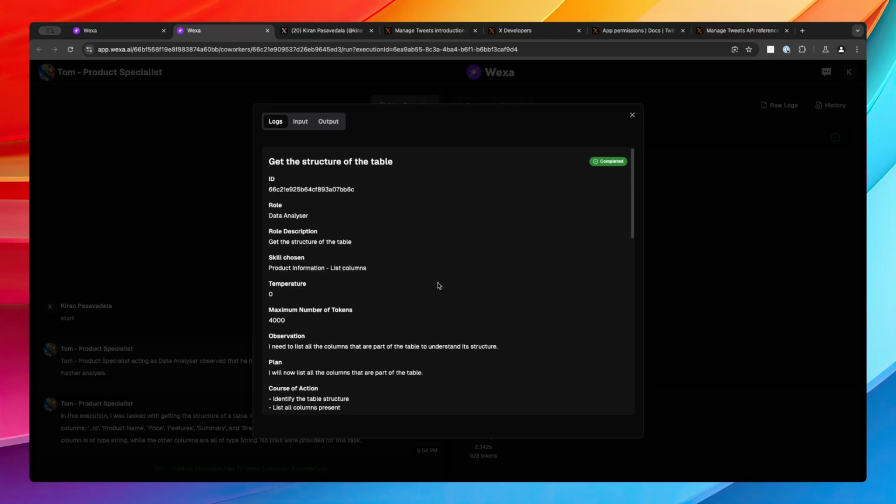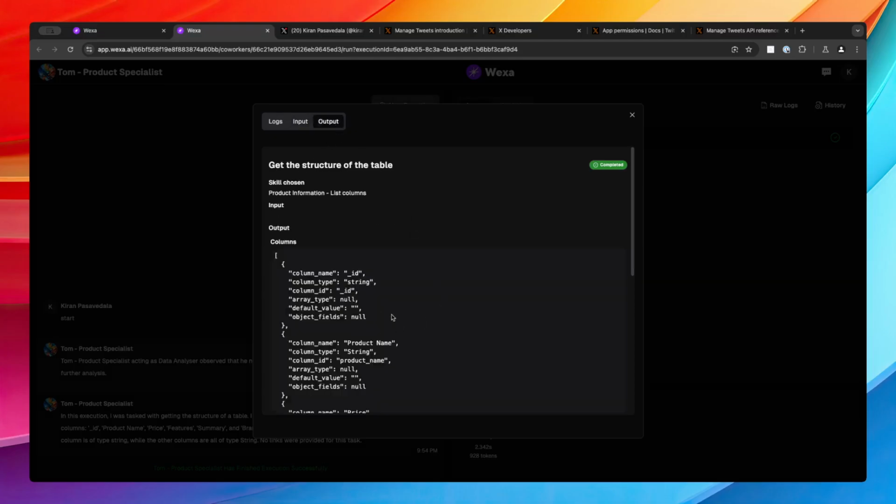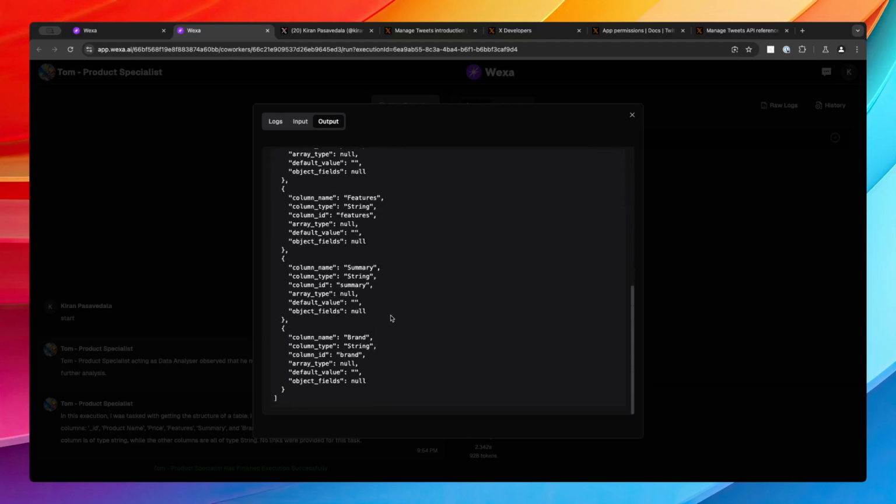So you will be able to go a little bit deeper, like what is the course of action. Basically this is the observation from this particular agent. This is the plan. It's kind of reflection in this case, and then it is also listing out the kind of skill that was chosen, etc. And then finally in the output it already got whatever is the structure of the table. So you'll also understand what are the column IDs that were used.